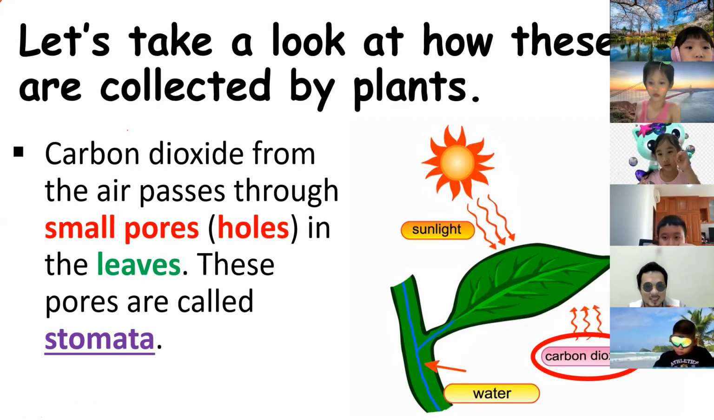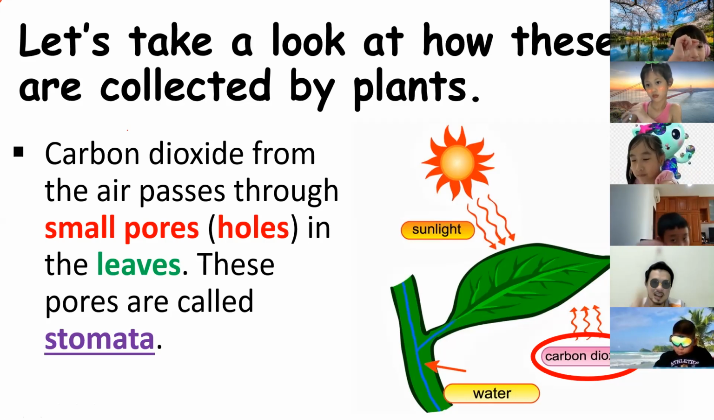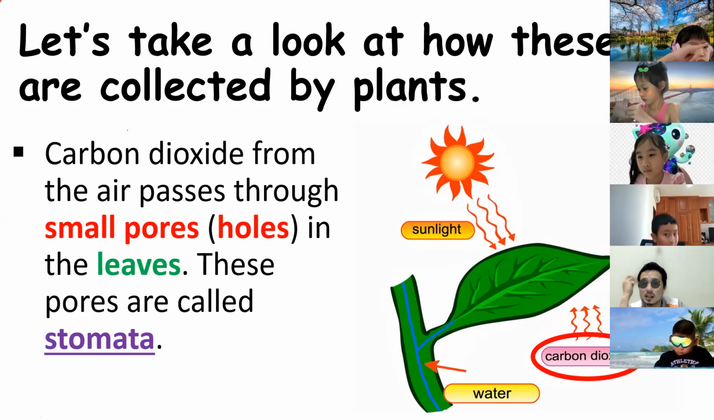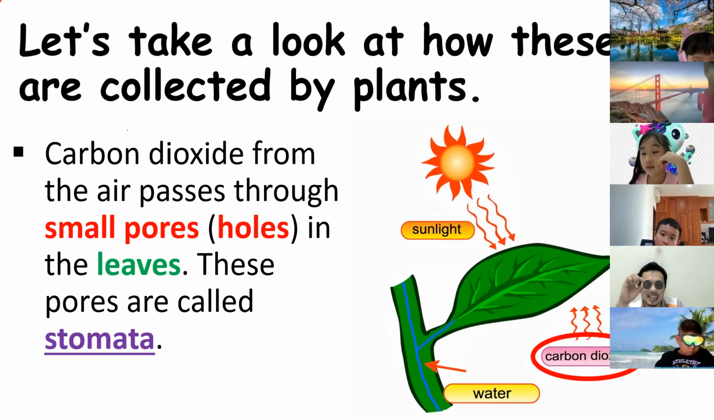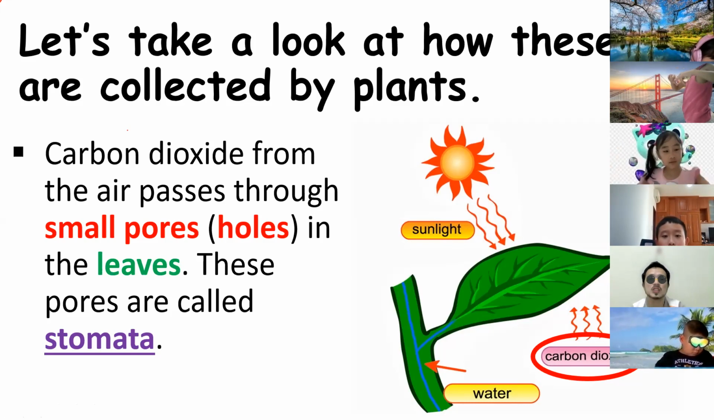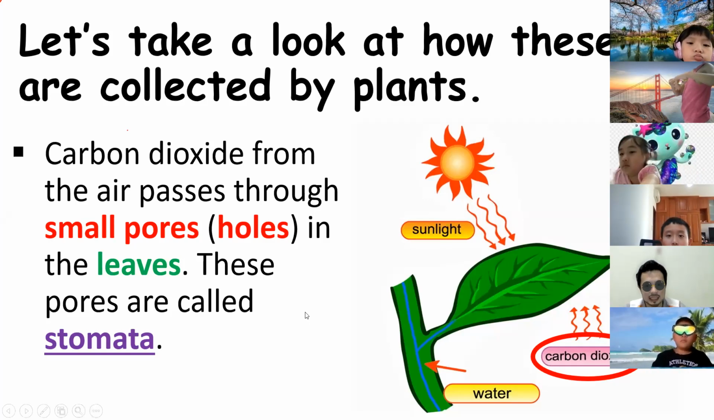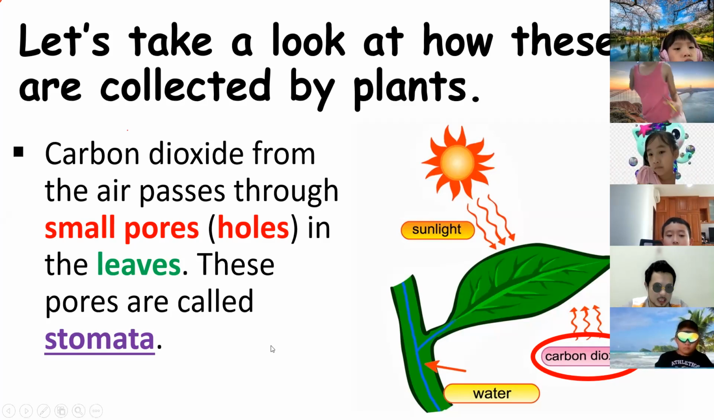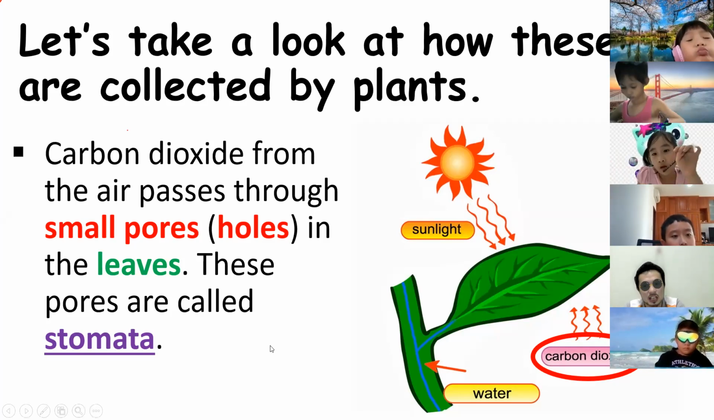Yes, very small. Yes, Miriam, thank you. Miriam said very, very tiny. Very, very small opening that you cannot see. The carbon dioxide from the air passes through the small holes. And what are those small holes? They are called stomata, which the carbon dioxide will enter.